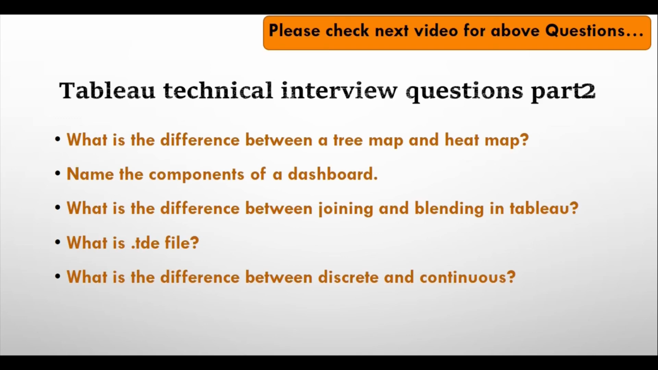I have the next part of the technical interview questions, that is part 2. I will cover these questions. What is the difference between tree map and heat map? Name the components of dashboards. What is the difference between joining and blending? I will show what is joining and how we can blend the data in Tableau. What is a .tde file? What is the difference between discrete and continuous? All these questions I will cover in my next video.